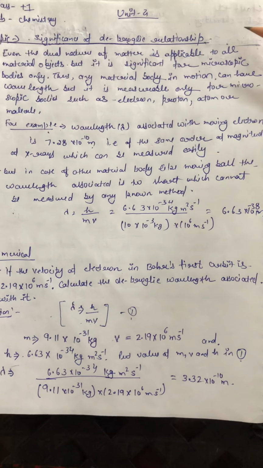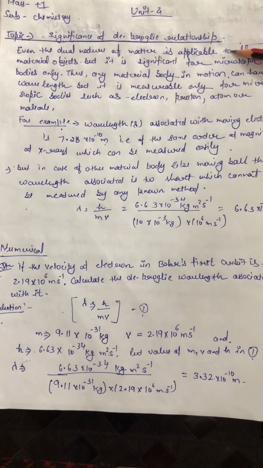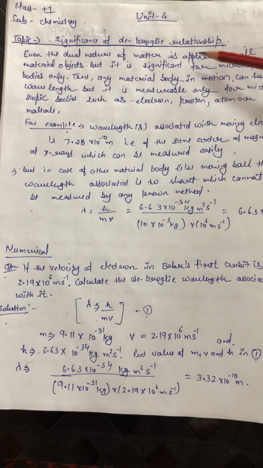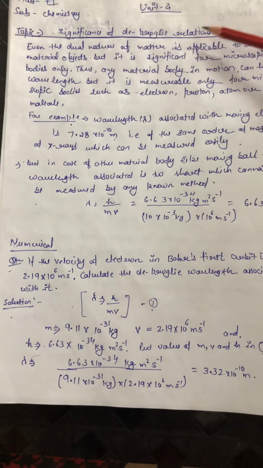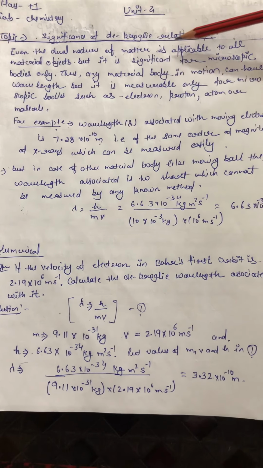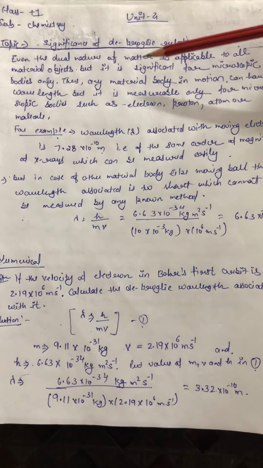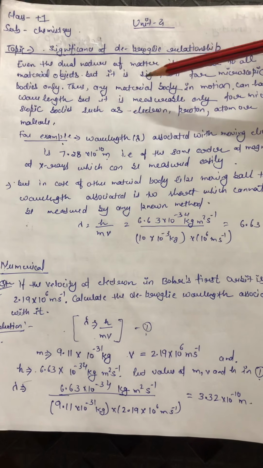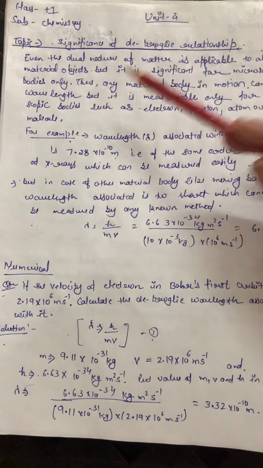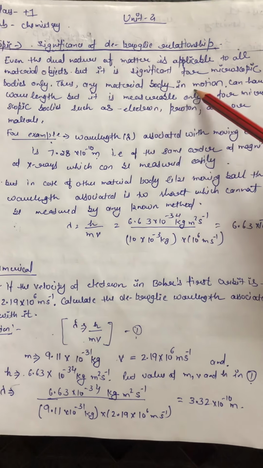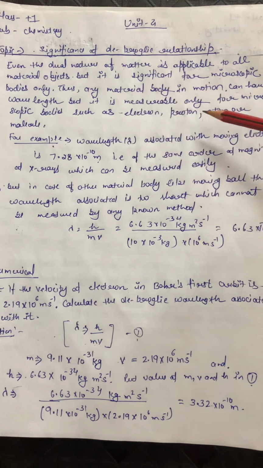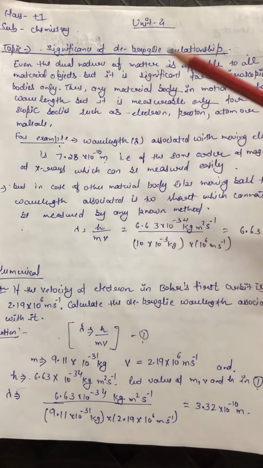Hello students, today we are going to discuss our next topic, that is the significance of the de Broglie relationship. In our last lecture we derived the de Broglie relationship. Even though the dual nature of matter is applicable to all material objects, it is significant for microscopic bodies only. Thus any material body in motion can have a wavelength, but it is measurable only for microscopic bodies.